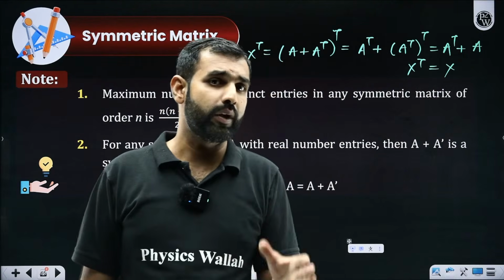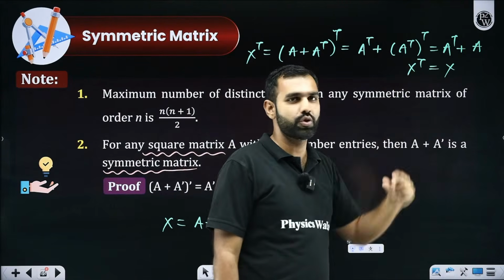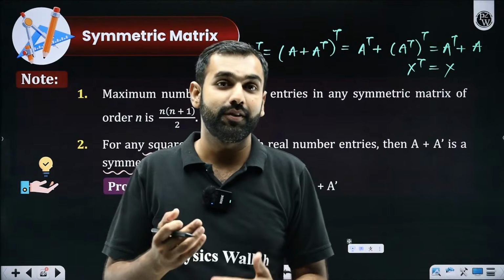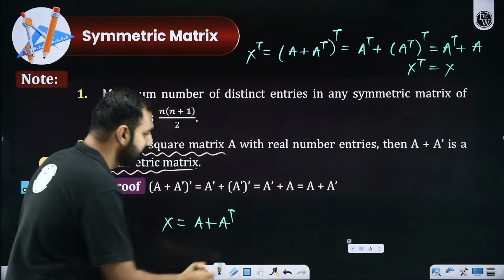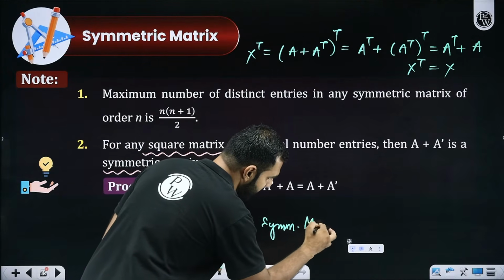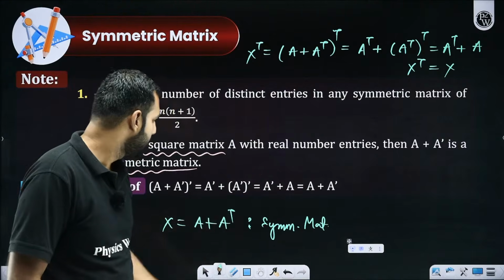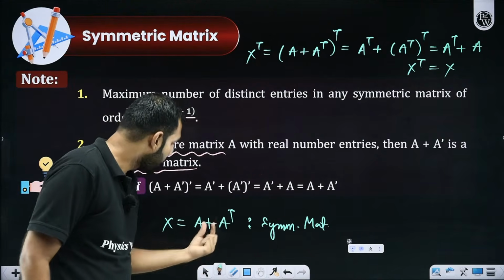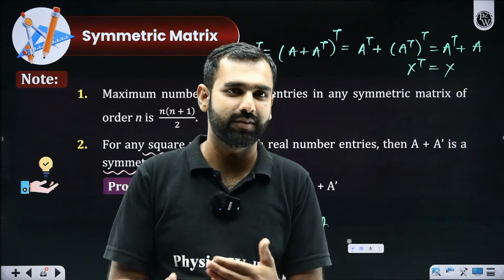Is it not following that basic definition, that when you take the transpose of a matrix and you find the original matrix back, then it is called a symmetric matrix? Which means X will be a symmetric matrix, yes or no? What does it mean? It means a matrix, when added to its transpose, will always give you a symmetric matrix.